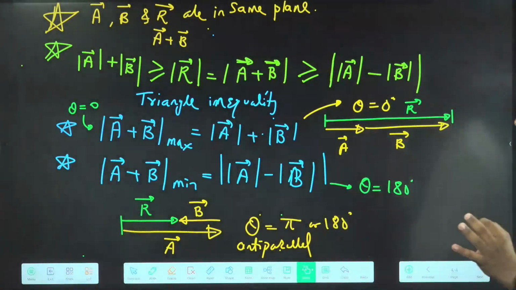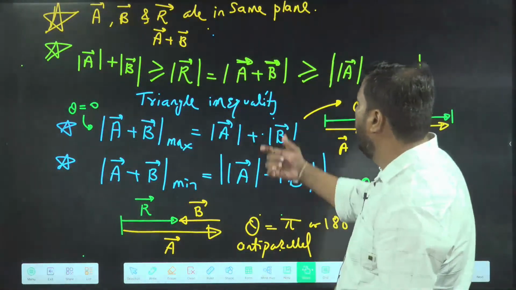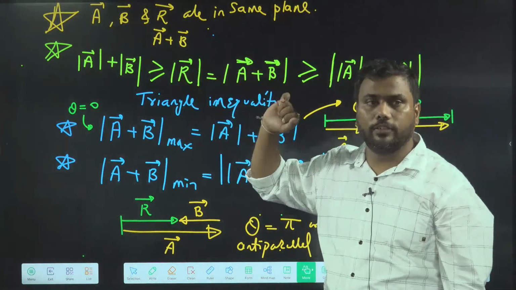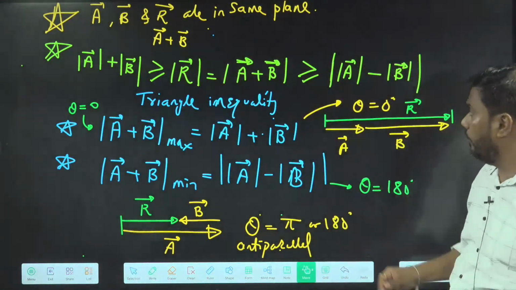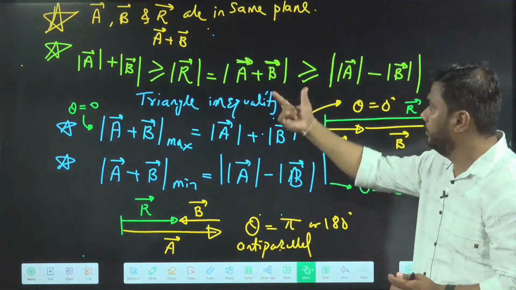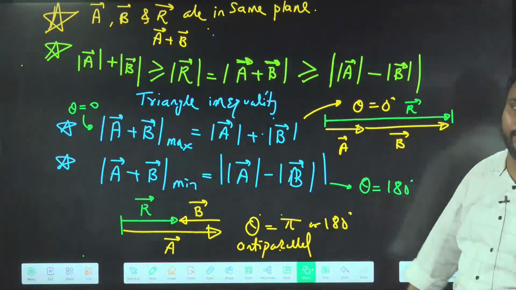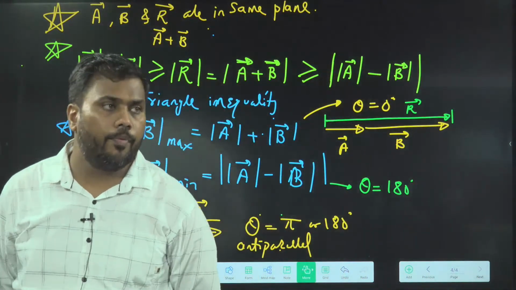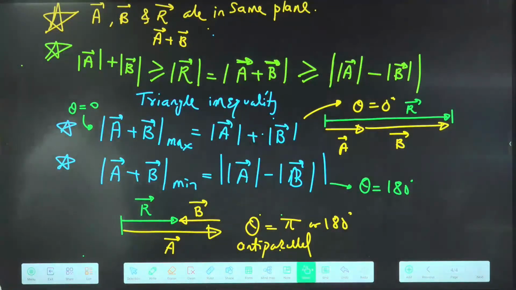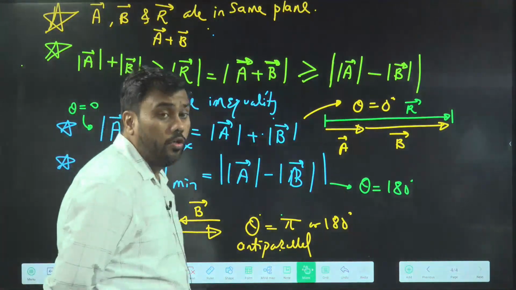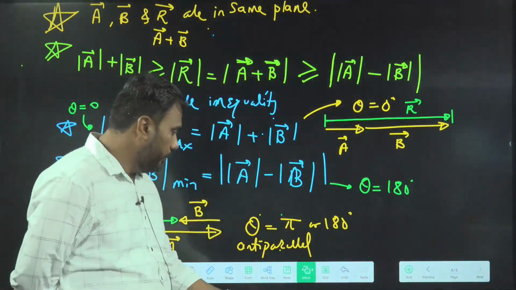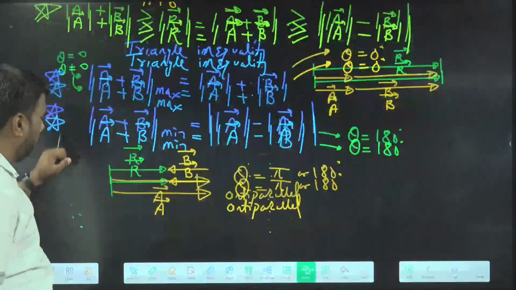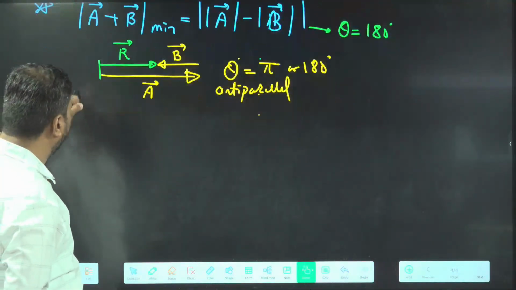We have discussed here the maximum value of A plus B, which is the sum of the lengths of A and B, and the minimum value of A plus B, that is the difference in length of A and B. I hope this point is now clear, 100%. Very good. So I will give you a question on this concept.